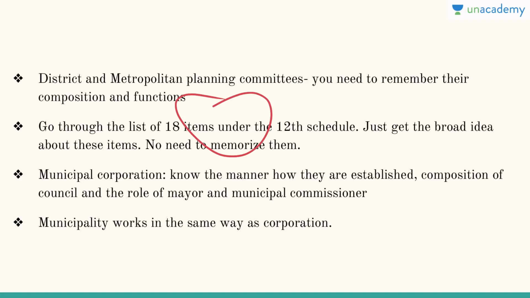Then go through the list of 18 items under the 12th Schedule, municipalities. Just get the broad ideas about these items. You don't need to memorize them at all. Just like you did with Panchayati Raj, you will be able to relate to city life. Then the municipal corporation. Know the manner in which they are established, the composition of the council, the role of the mayor and municipal commissioner. All this becomes very, very important.